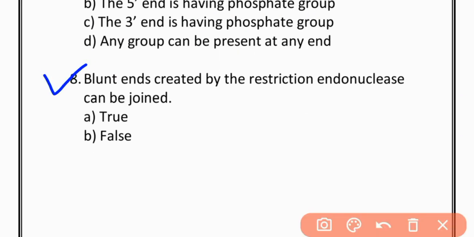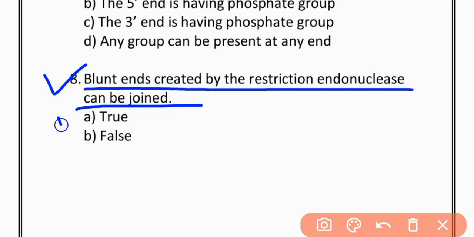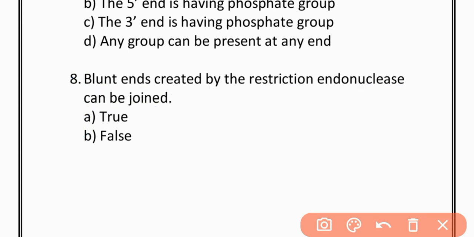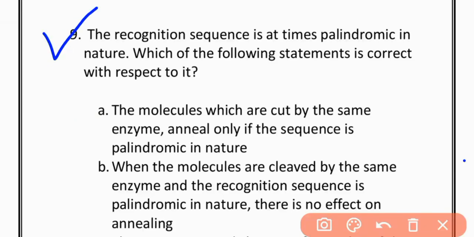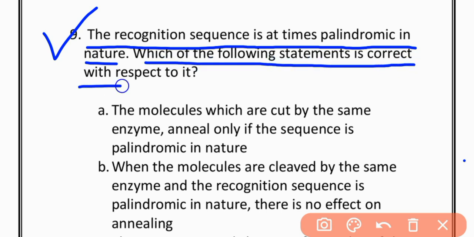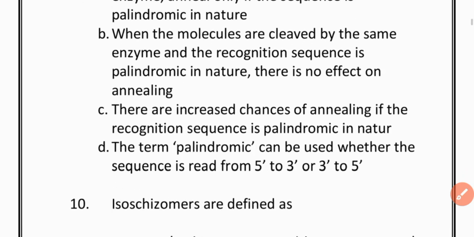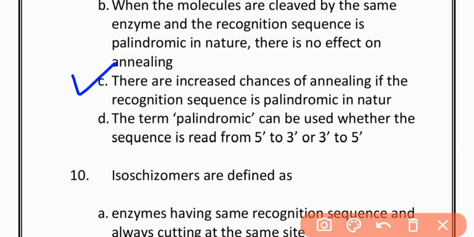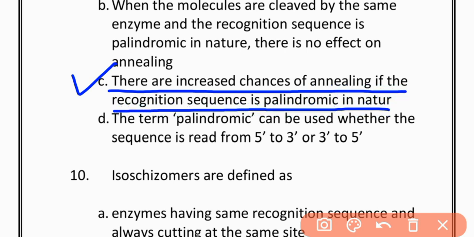MCQs number 8. Blunt ends created by restriction endonucleases can be joined. Is it true or false? The correct option is option A, true. MCQs 9. The recognition sequence is at times palindromic in nature. Which of the following statements is correct with respect to it? The correct option is option C. There are increased chances of annealing if the recognition sequence is palindromic in nature.